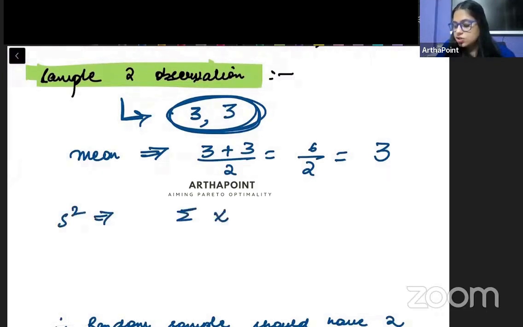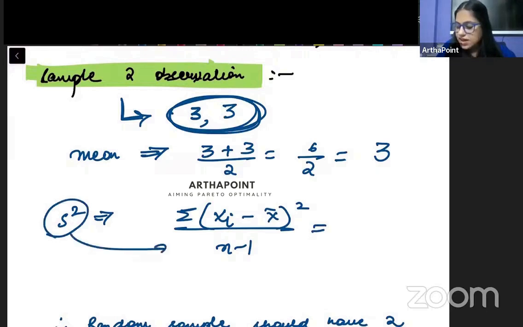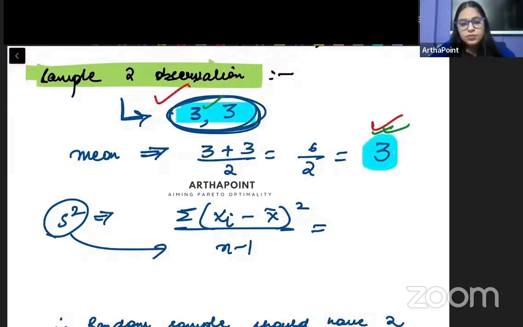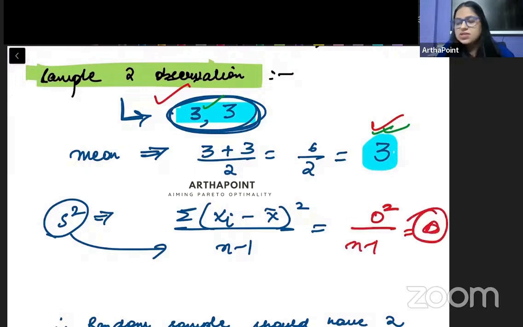Standard deviation is summation (xi minus x bar) whole square divided by n minus 1. ठीक है, ये sample का variance होता है, right? So you can go ahead and clearly see कि xi and x bar are the same only. And if xi and x bar are the same, तो इनका deviation would be 0. So this would actually be 0 square divided by n minus 1, that means 0.